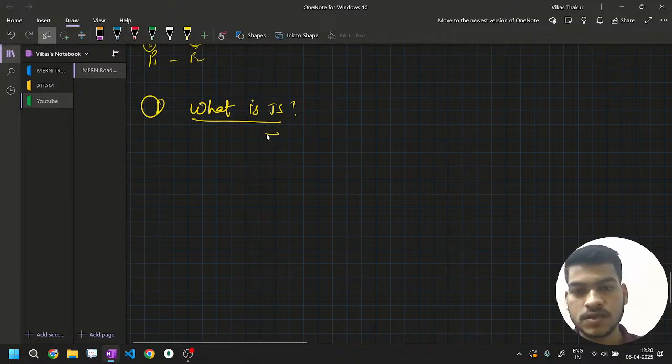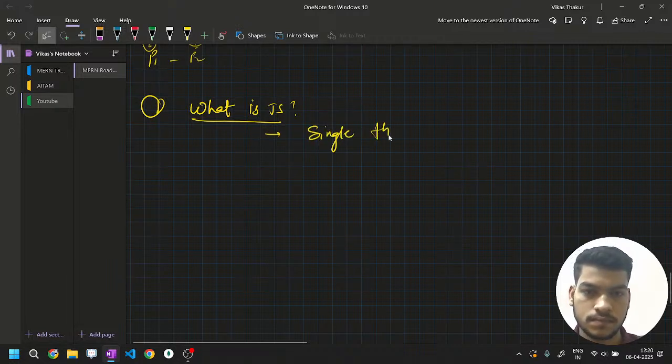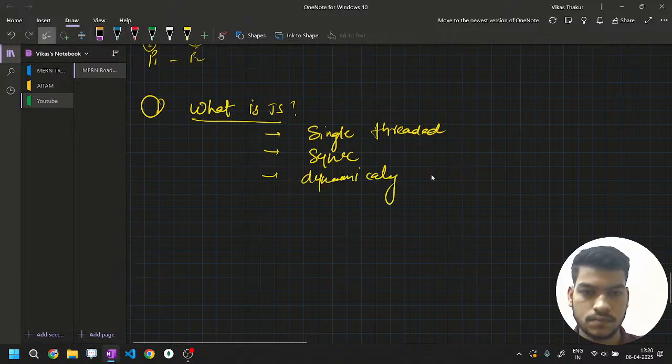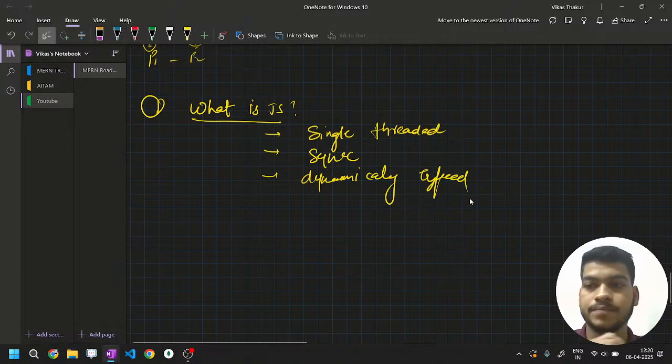The first keyword is single thread, then synchronous, and dynamically typed.